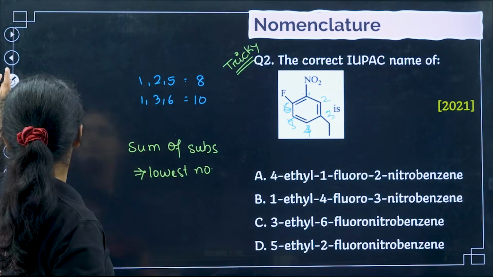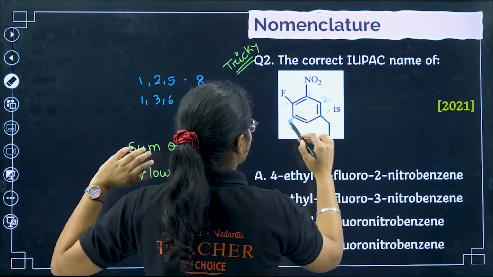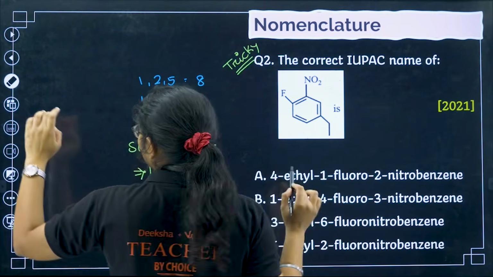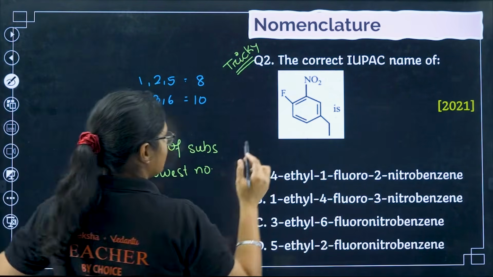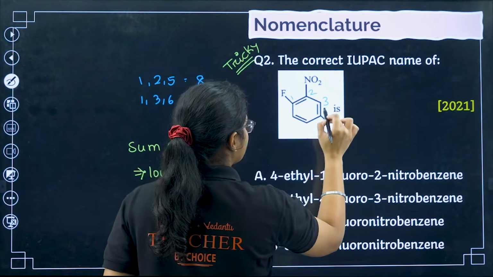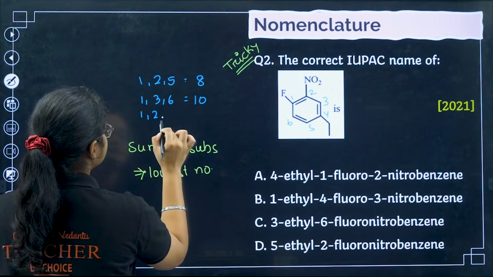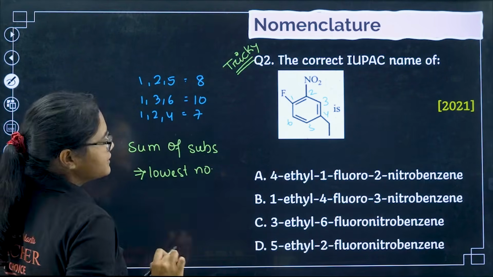Now, is any other possibility there which can give me a smaller number? Yes, I can try others. I started with NO2 now. What if I try from here? 1, 2, 3, 4, 5, 6. So I have 1, 2 and 4. Okay, that gives me a sum of 7.